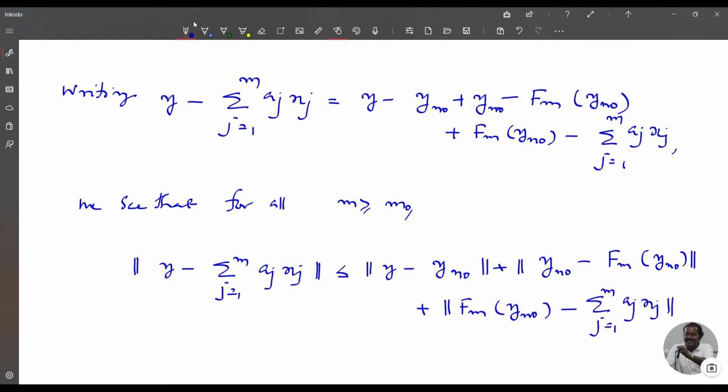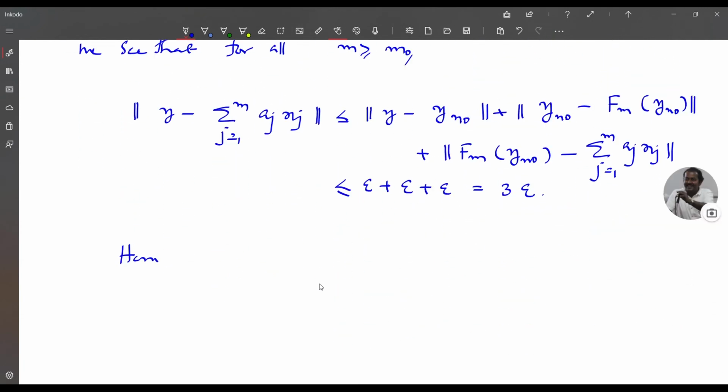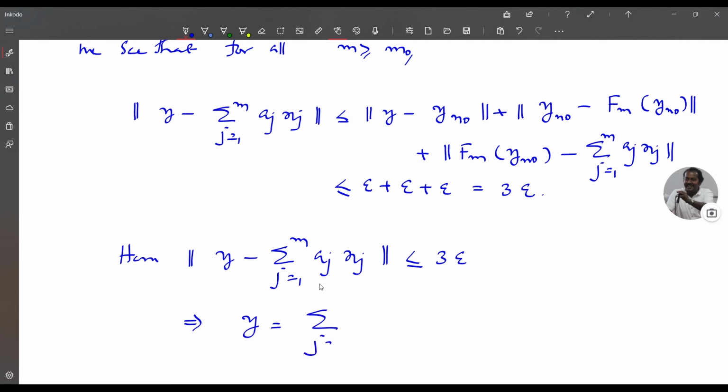You know each of these quantities is less than or equal to epsilon, so this is 3 epsilon. Hence norm of y minus sigma j equal to 1 to m aj xj is less than or equal to 3 epsilon. So this implies y is equal to sigma j equal to 1 to infinity aj xj.